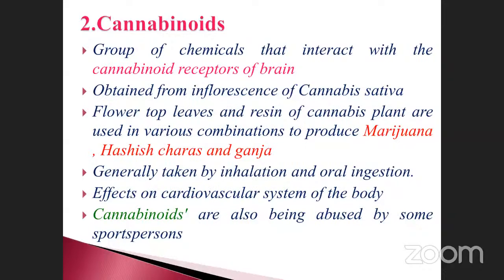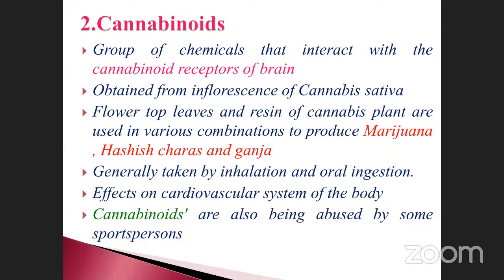These are the plant parts. They are used as chemical substances, as drugs. Okay, see here. They are generally taken by inhalation. Inhalation means through the nose, and also oral ingestion, a smoking process, just like tobacco, through the mouth. Effect on the cardiovascular system of the body when you are consuming cannabinoids: cannabis sativa, the plant or whatever it may be, ganja, easily affects the cardiovascular system of the body.